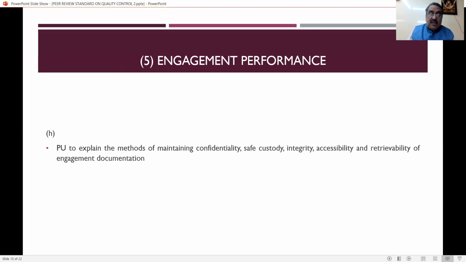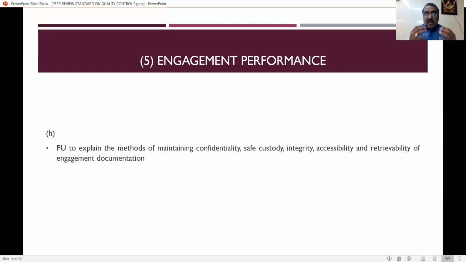And the practicing unit has to explain the methods of maintaining confidentiality. So normally the practicing unit has to maintain the confidentiality of the client. And what are the methods based on which they are maintaining the confidentiality, and they have to preserve safe custody of the information and integrity, because the practicing unit should not misuse it.